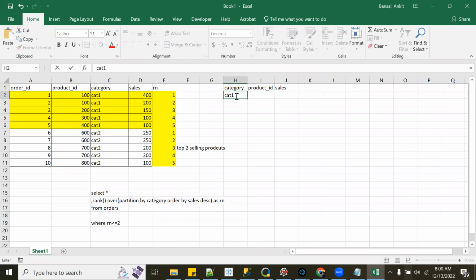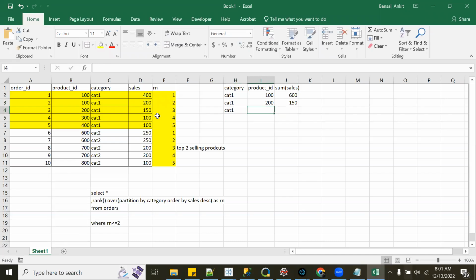Category 1, product ID 100. What is the total sales? 600. So first I need to get this number, right? Again, category 1, product ID 200. What is the sales? 150.